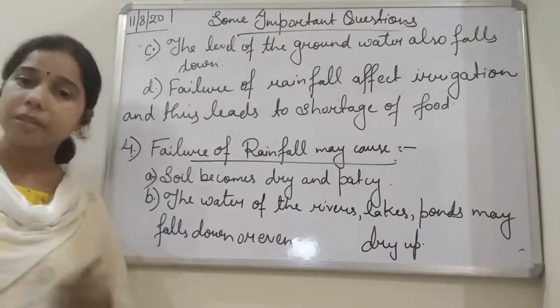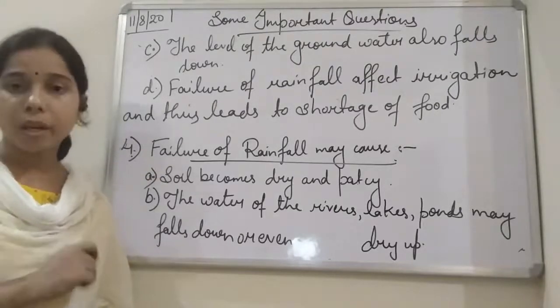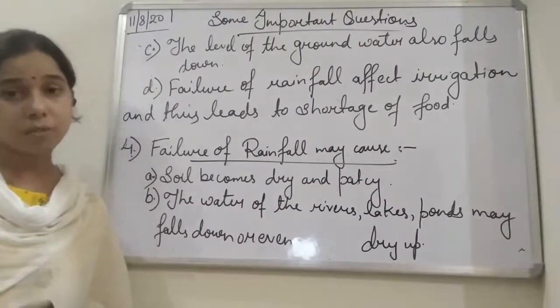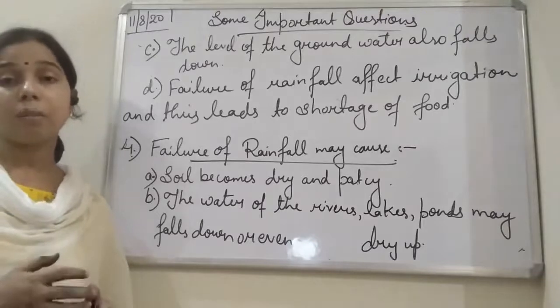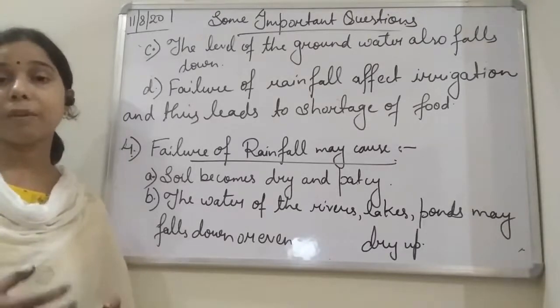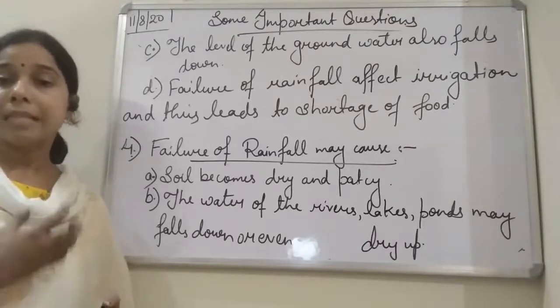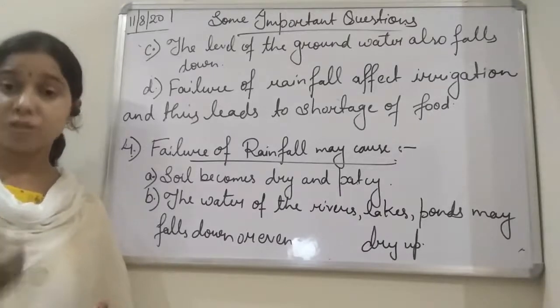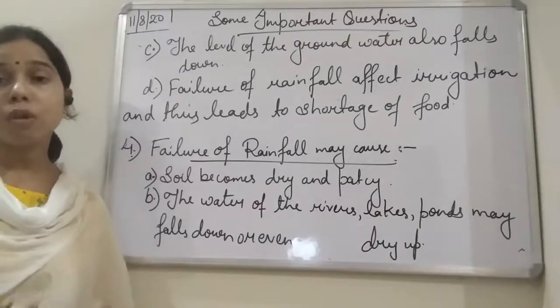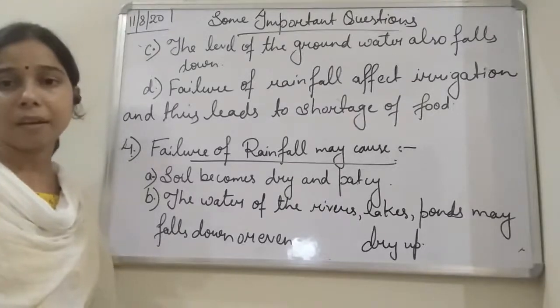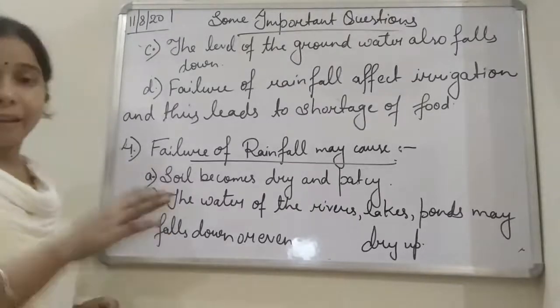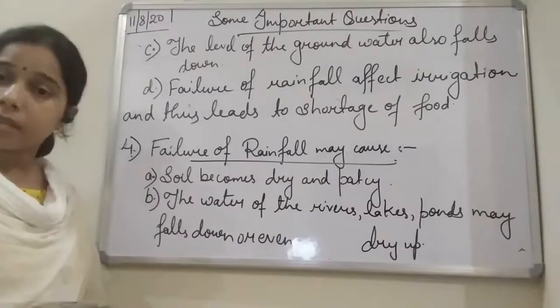We are continuously consuming the groundwater. For our domestic use, we are using the groundwater, and if there is no rainfall, there will be no replenishment, or we can say no seepage of the water which occurs due to the rainfall. Since the groundwater will not get recharged again, the level of the groundwater will fall down.